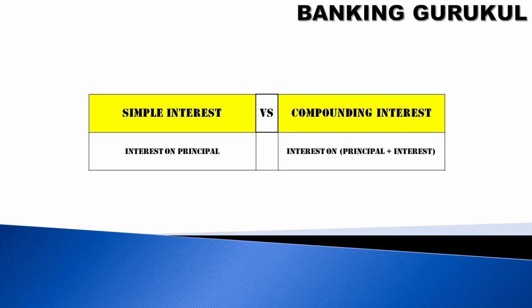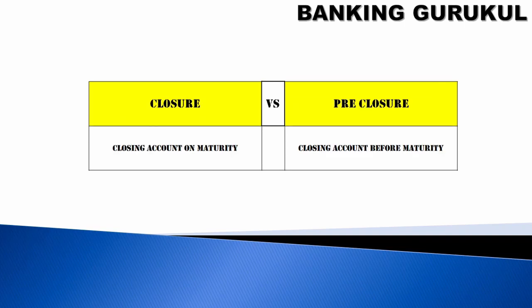What is simple interest and what is compounding interest? Simple interest means interest on your principal amount. If you have deposited 10 lakhs and you are getting 5% per annum, every month you will get as per the calculation. There won't be any difference. But in compounding interest, interest will be paid on interest plus principal. You will get extra interest in the compounding interest calculation.